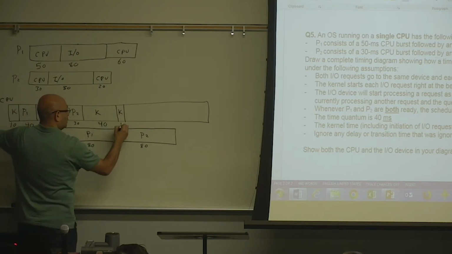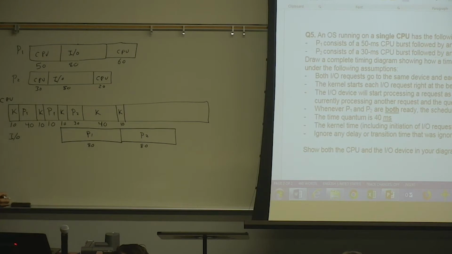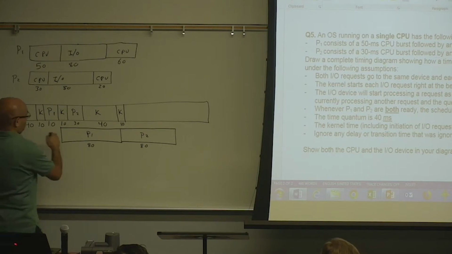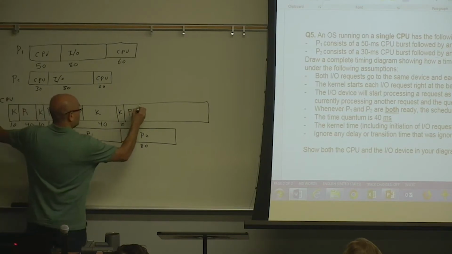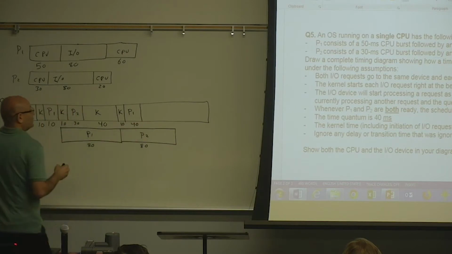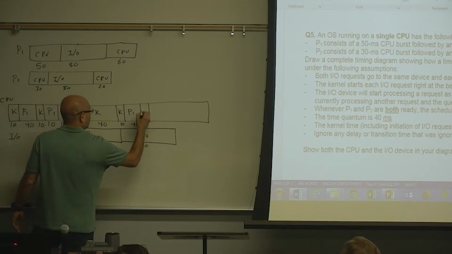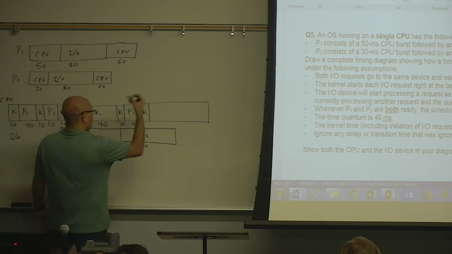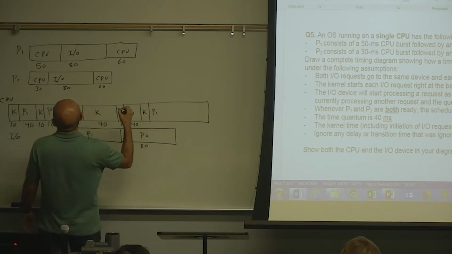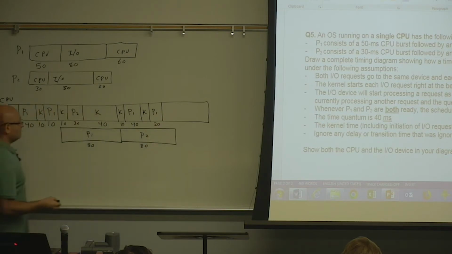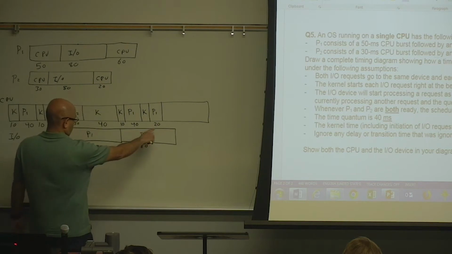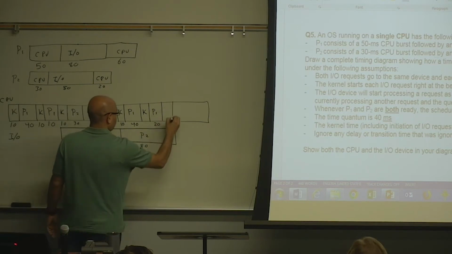So the kernel will get the CPU. Then the kernel will look at the ready queue, and it will find only one process on the ready queue. It will find P1. So it will give P1 40 milliseconds. Then the kernel will be in control. Then the kernel will give P1 another 20. Then this is 10 more for the kernel.